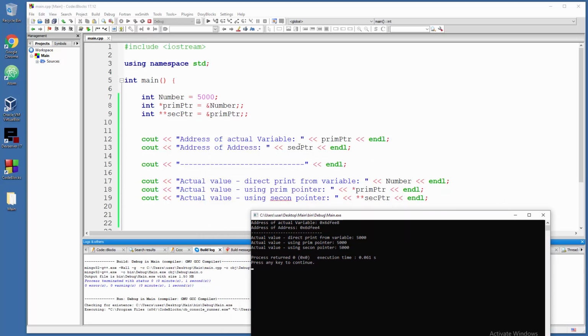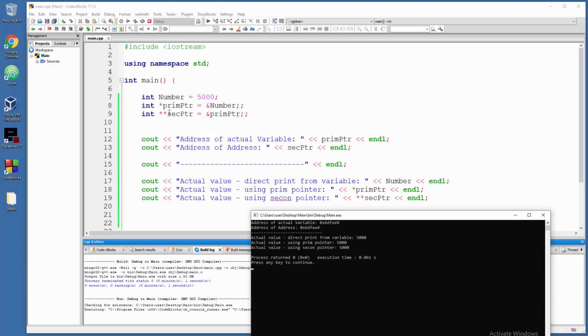Address of address, that's self-explanatory, and when you're grabbing actual values, you can do that in three ways: by printing the name of the variable, which is direct, and then the indirect way through the primary pointer. That will go and grab the address of the container, and also you can grab it with a secondary pointer that will go through the primary pointer to this container. So this is like jumps, like steps.